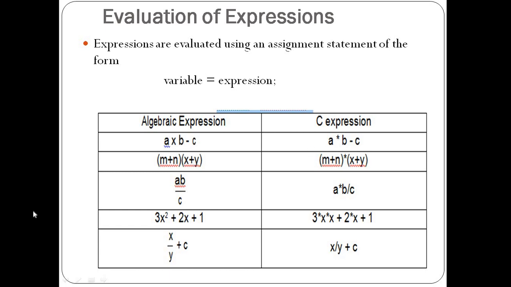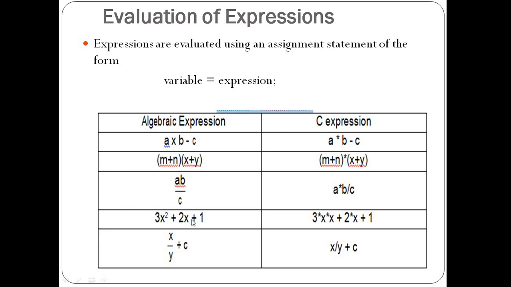Same here. Second example, m plus n in the first parenthesis and x plus y in the second. In mathematics we do not need to put a multiplication sign here, but in a C expression we need to put the multiplication sign. Next expression, ab divided by c, which will be written in C like a into b divided by c. For division we need to give the slash, and for multiplication in mathematics we can write it this way or this way, but this is not allowed in C. We just put the star symbol for multiplication.